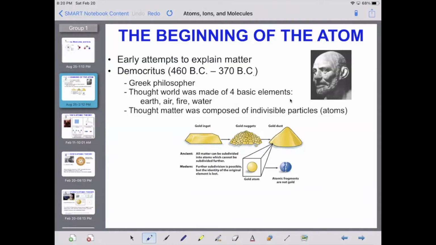In terms of the history of the atom, it all began with Democritus in 460 to 370 BC. Democritus was a Greek philosopher that thought the world was made of four basic elements: earth, air, fire, and water. He proposed that all matter, including space and time, was made up of small units named atoms. He did no experiments and had little evidence, but his idea was on the right track.